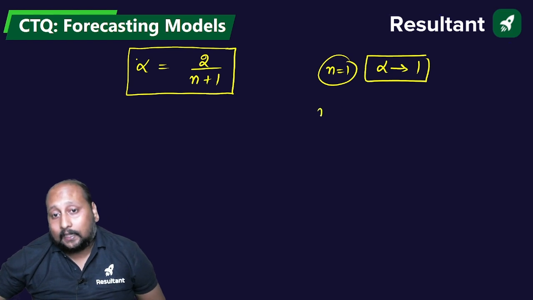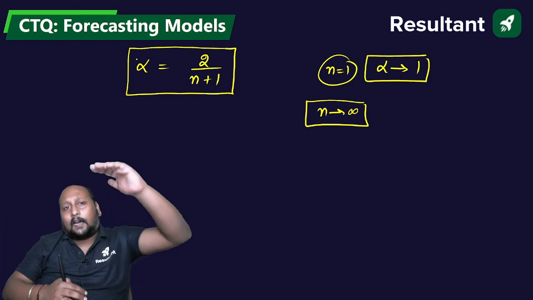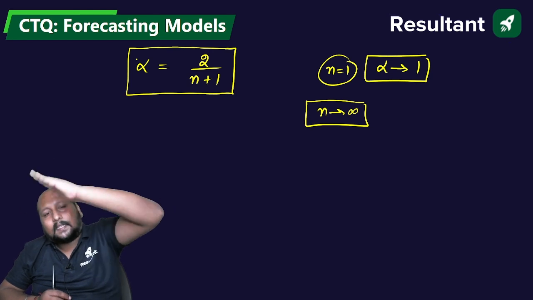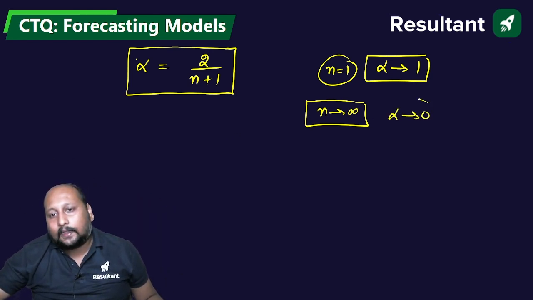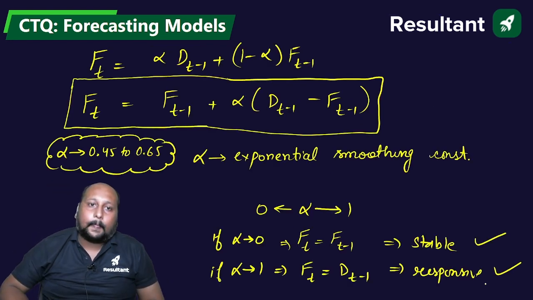And if I take a very large number of observations, the next forecasted value will be quite stable. If n tends to infinity, alpha tends to 0, and that justifies our previous discussion.